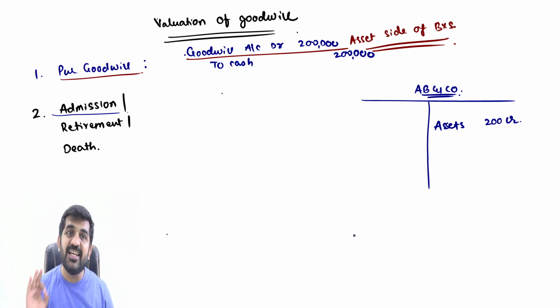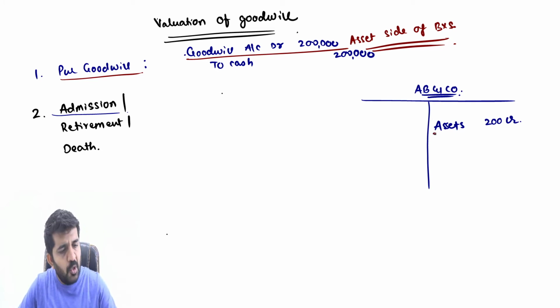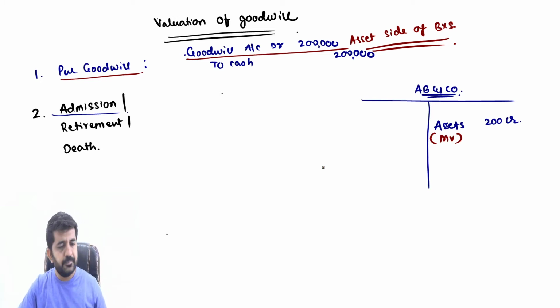Yes, anything written in the books is a book value. And understand, this is also its market value. Normally this does not happen, but let us assume only in this case this is also the market value. So if these two partners A and B want to sell all these assets, they can be sold at 200 crore rupees.